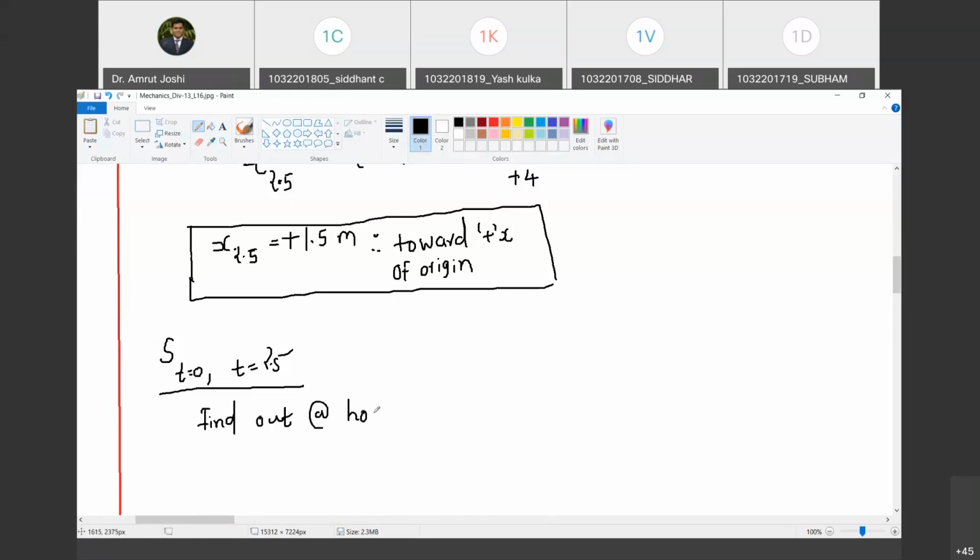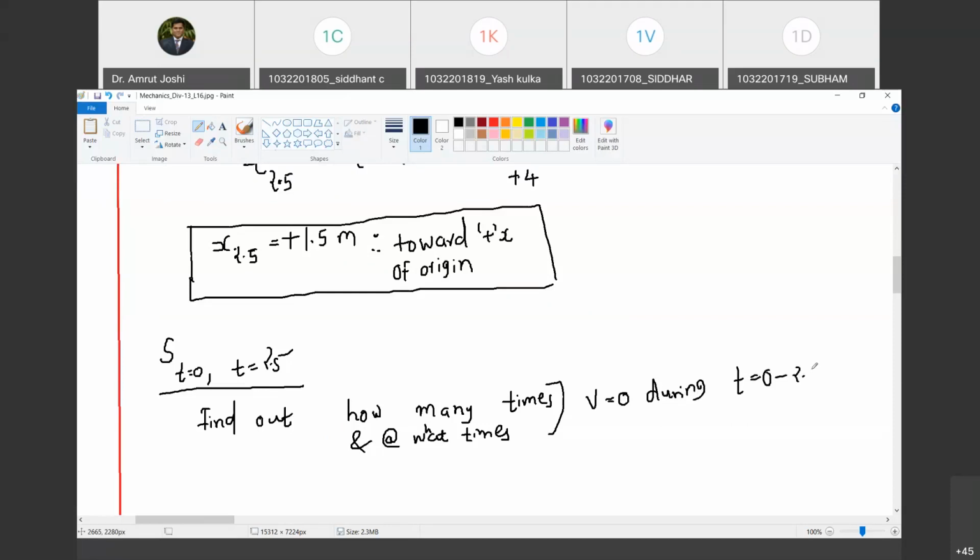Find out how many times, and at what times, velocity has become 0 during t equal to 0 to 2.5. Do you agree with me?